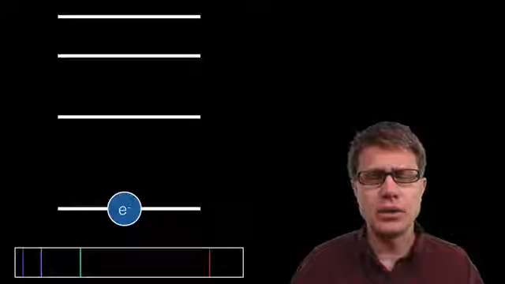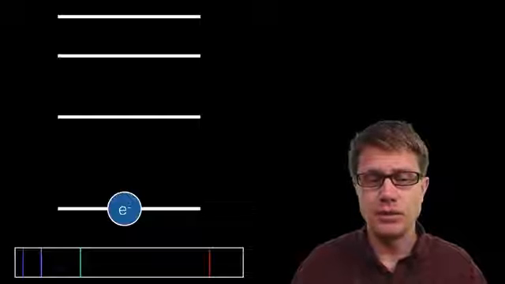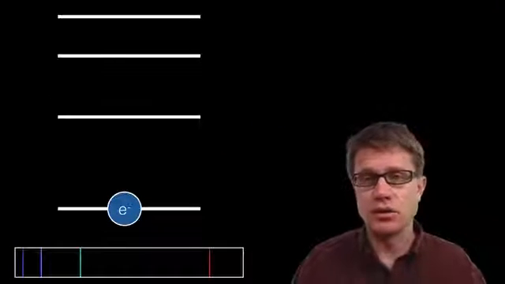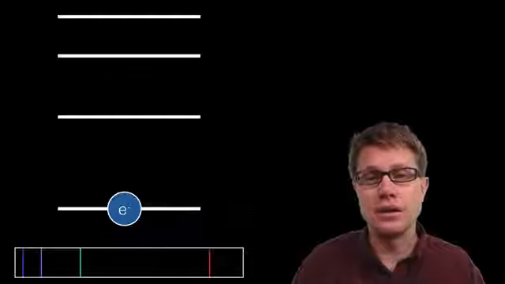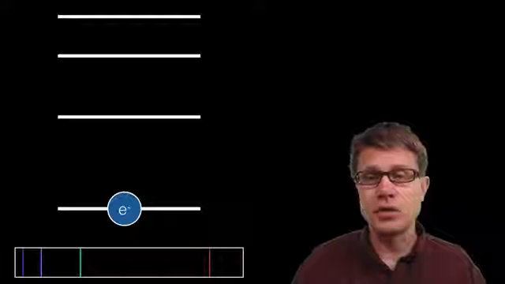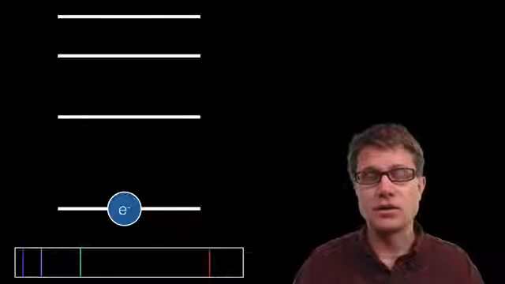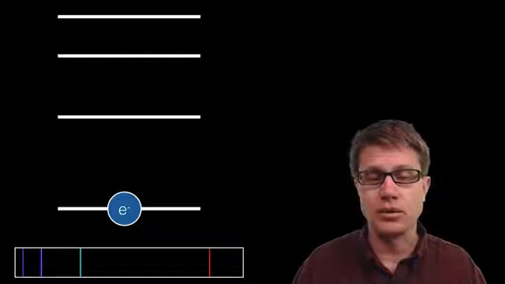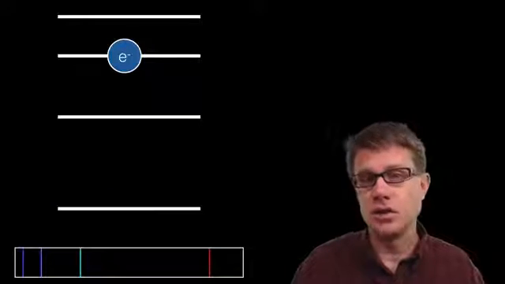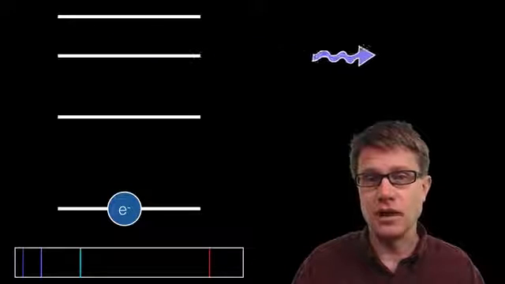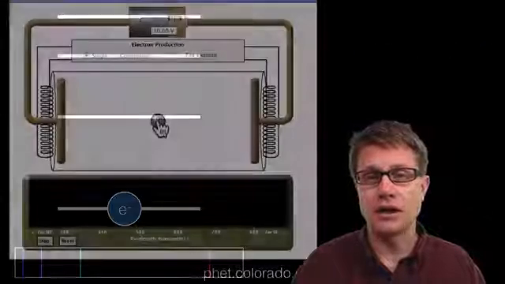But what happens if we hit it with a green photon, for example, and it doesn't have the right energy? It's never going to be able to move. Let's say we hit it with a yellow photon. What does it do? Again, nothing. And so these atoms are being bombarded by different colors of photons, but it has to be the right color. Let's say it's the right purple color. What's going to happen? It's going to jump to a higher energy level. What happens as it falls down to that ground state? It's going to give off that same exact photon.